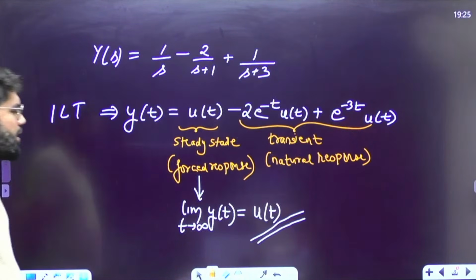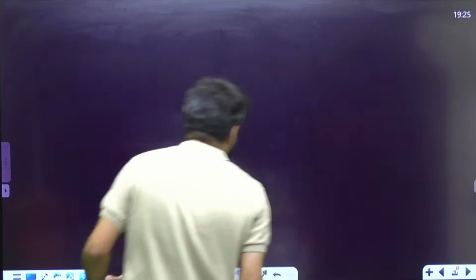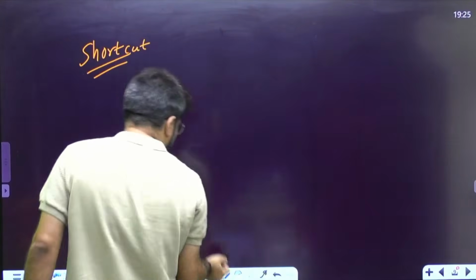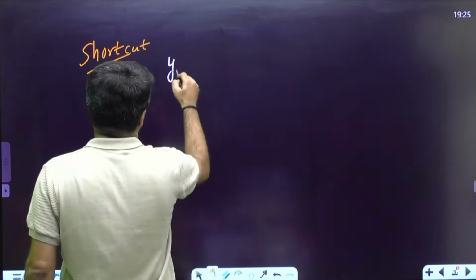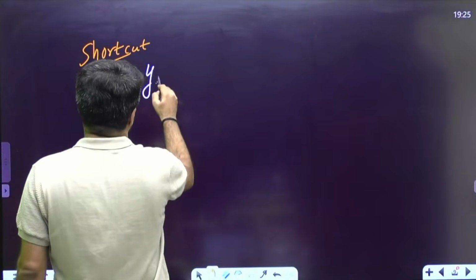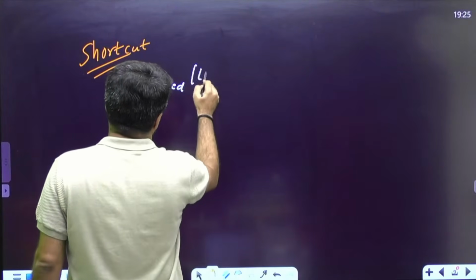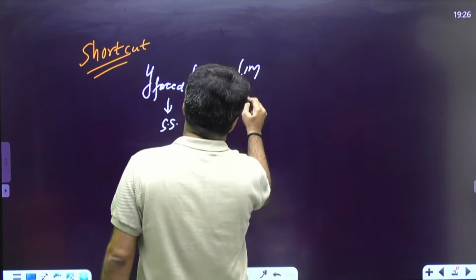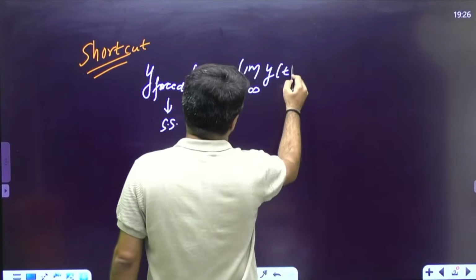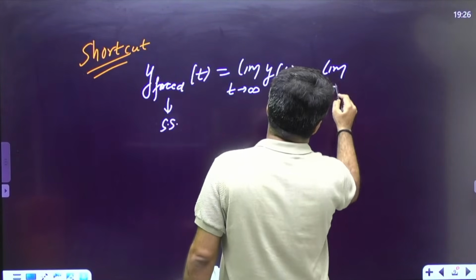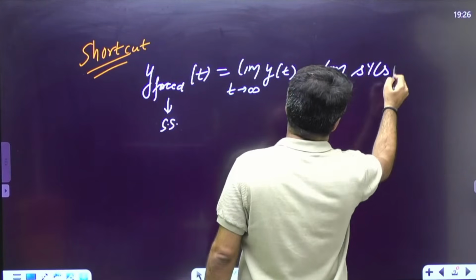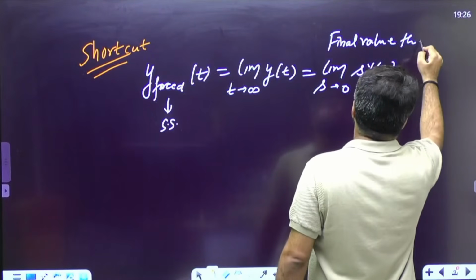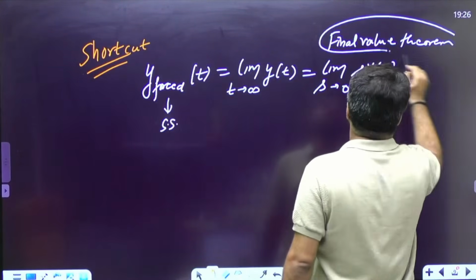A simple technique is, if I eventually wanted the forced response, which I told you is the steady state response also, which means limit t tending to infinity y(t), this can also be solved as limit s tending to 0 of s into Y(s), as per the final value theorem.